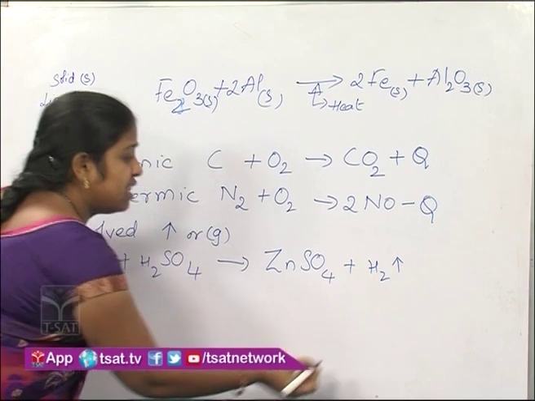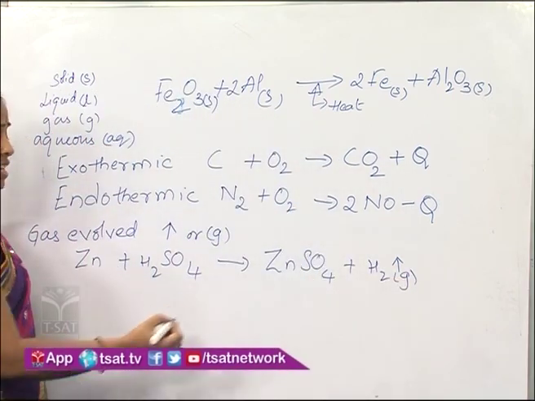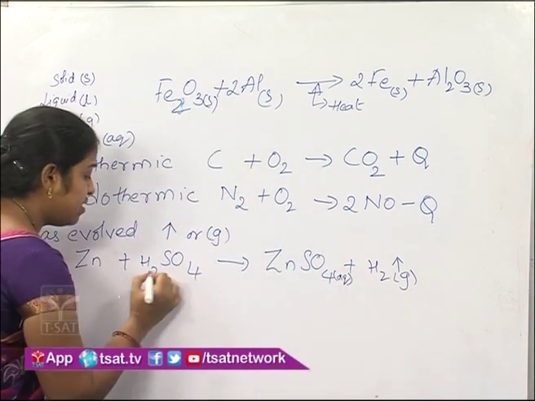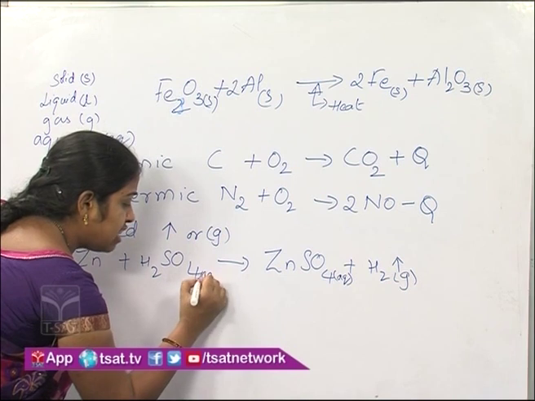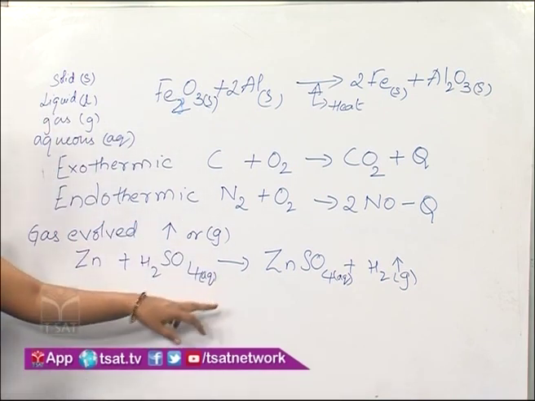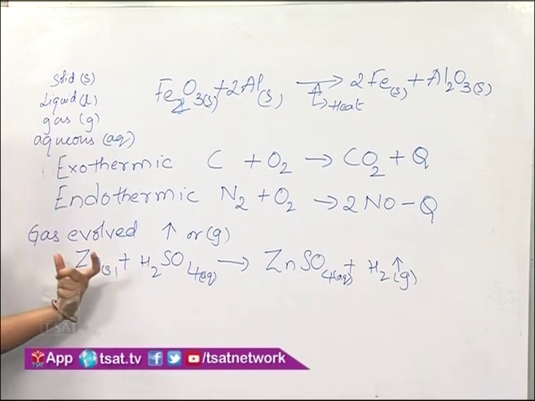We represent it with an up arrow and g in brackets. Here zinc sulfate is soluble in water, so it is aqueous, and sulfuric acid, all acids are solutions in water, so we represent them as aqueous, and zinc is solid. So here we are making the reaction more informative.